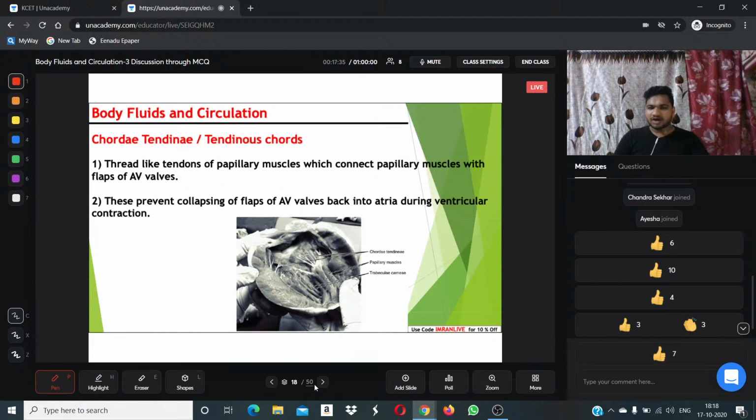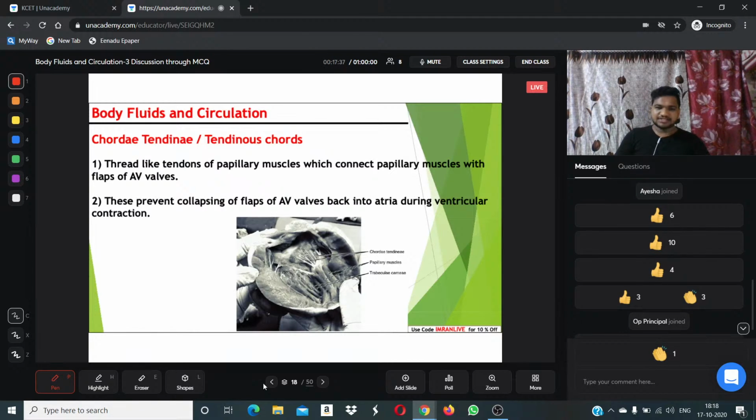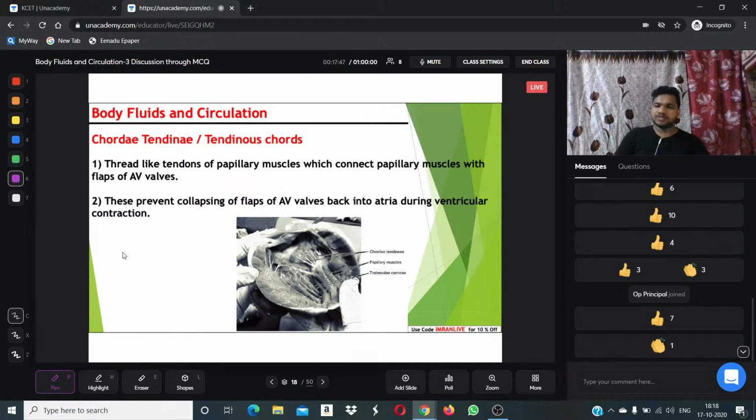Right. Don't observe anything on the screen. Listen to me. I will make everything crystal clear with a diagram. I will draw one more diagram here. Give me a few seconds. Here I am again drawing a rough diagram of the heart. It has the left and right atria, and the lower chambers, the ventricles.